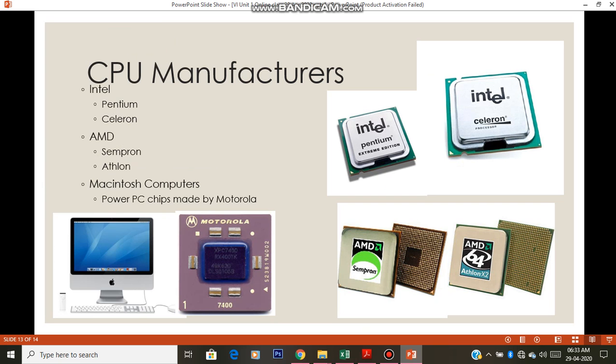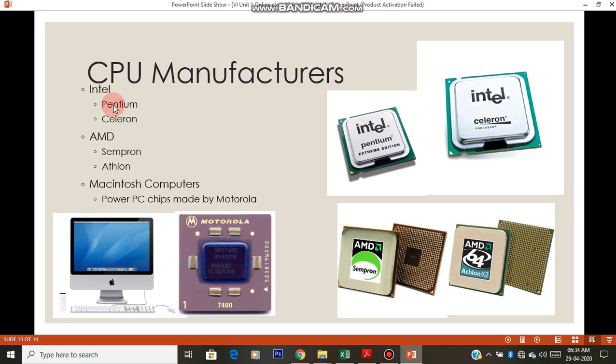Next part is the manufacturers, which are the companies that manufacture this processor chip. The popular one is Intel. Intel designs two types of processors: Pentium and Celeron.